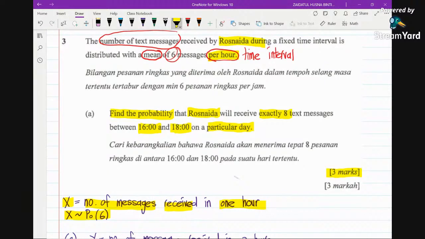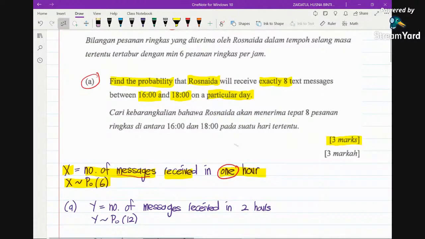Okay, so it is 2 hours. Previously we declared the random variable to be the number of messages in 1 hour. So now, in order to answer this particular question, I'm going to declare a new random variable, which is y. You may choose any other letter, except for x, because we have used x to represent the number of messages received in 1 hour. So now we use another letter to represent the number of messages received in 2 hours.